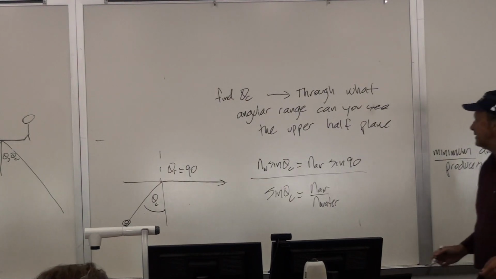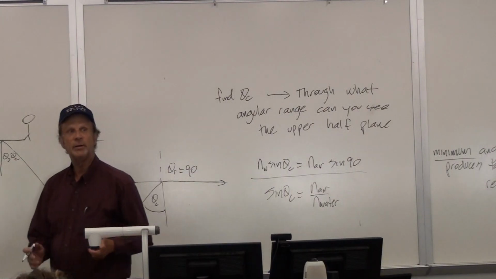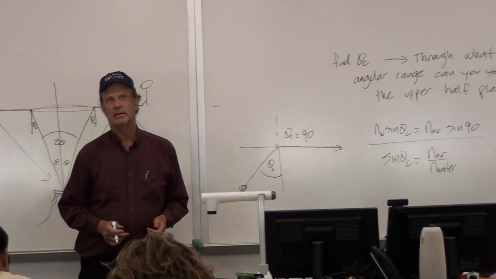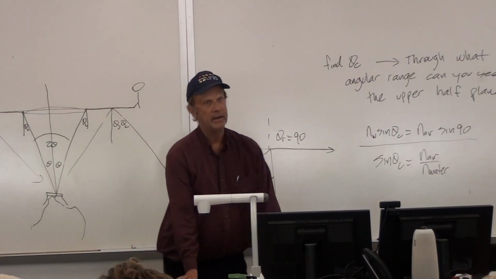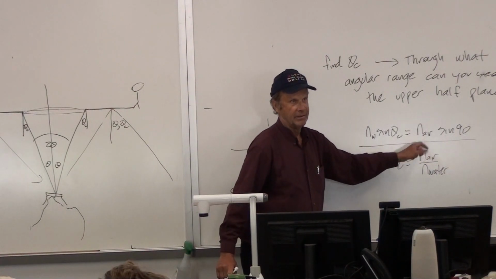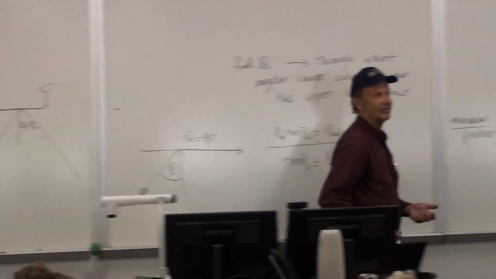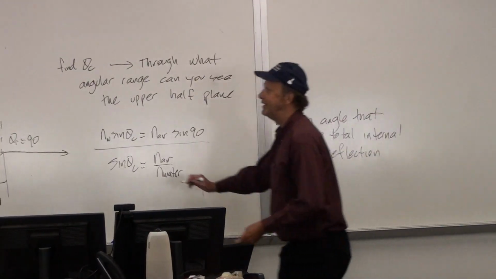And so what that will give us, and by the way, if you do this and you end up with a sine of the angle that's bigger than 1, what it tells you is that you got these two things mixed up. Because you're not going to get a sine of theta that's bigger than 1. That is the forbidden territory over here.